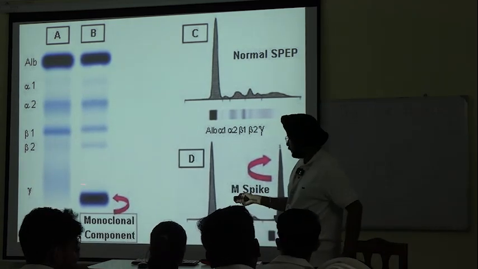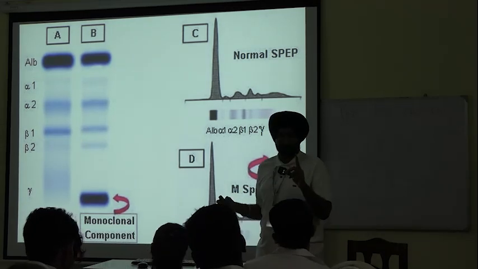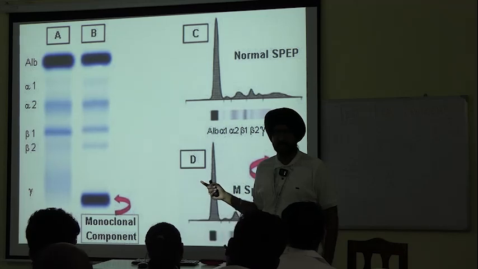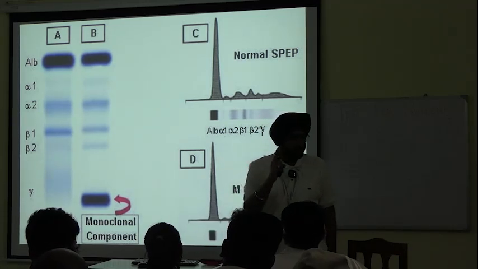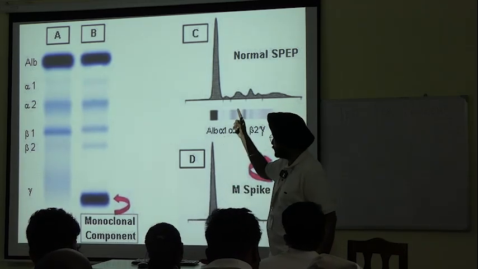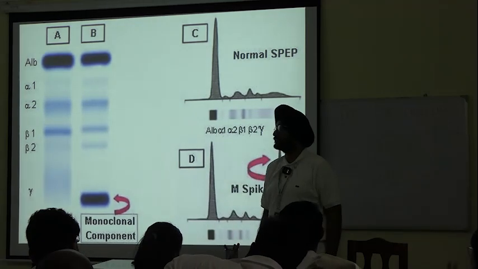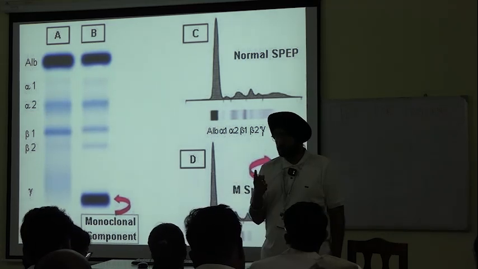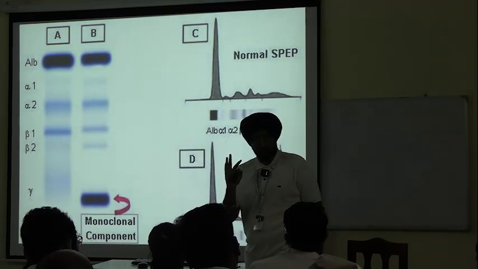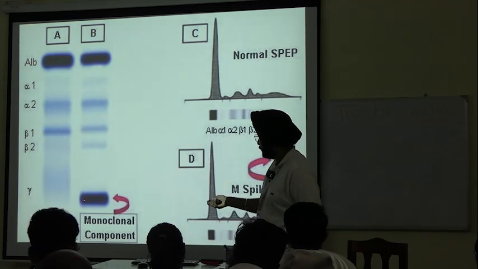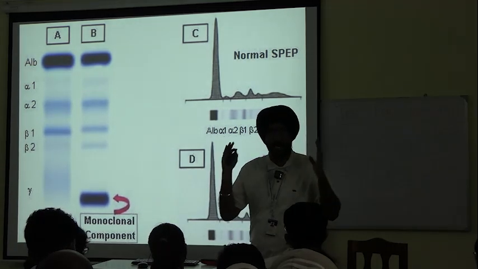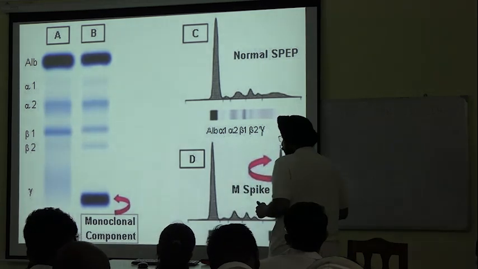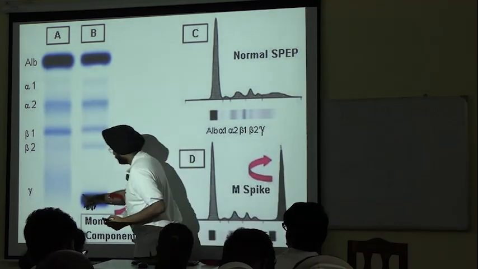Remember, the weight of this monoclonal component, this one written here, is the lightest. That is why it has traveled the maximum distance. So far what I have taught you is not incorrect. But they are present in such a high concentration in the sample that they have all accumulated at this place.